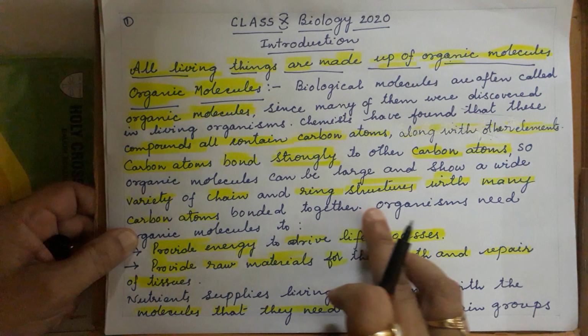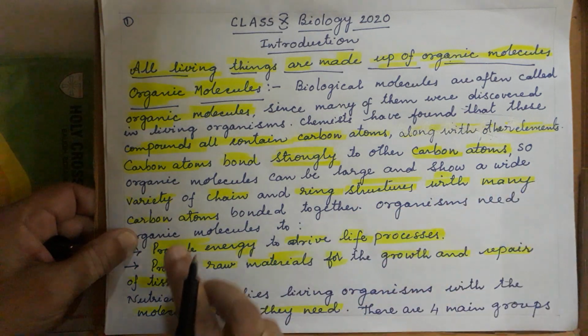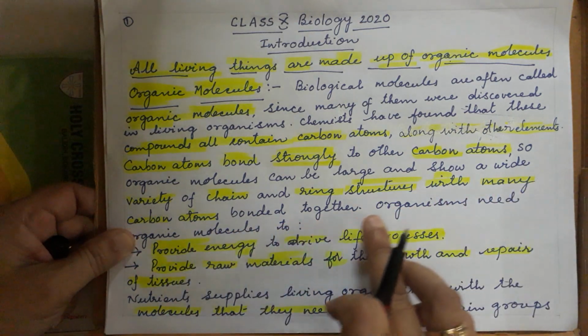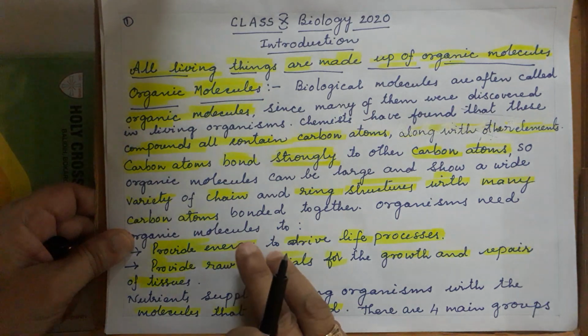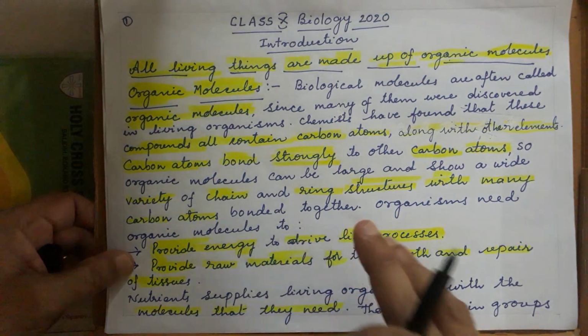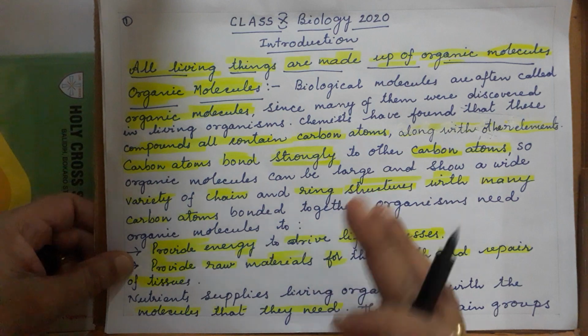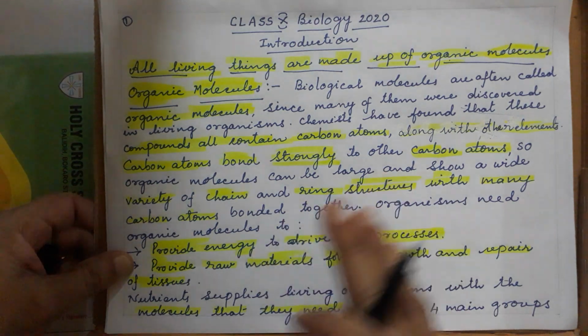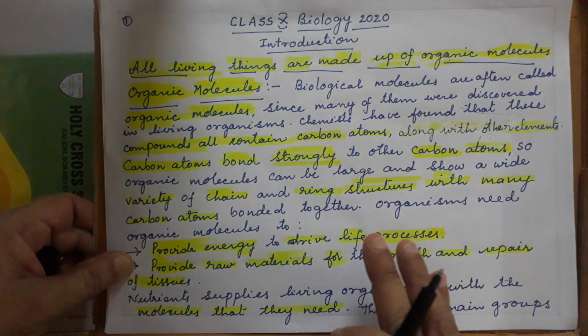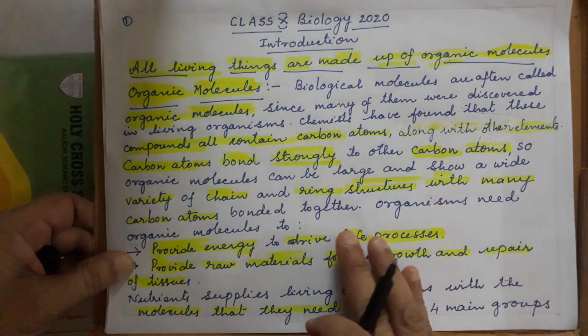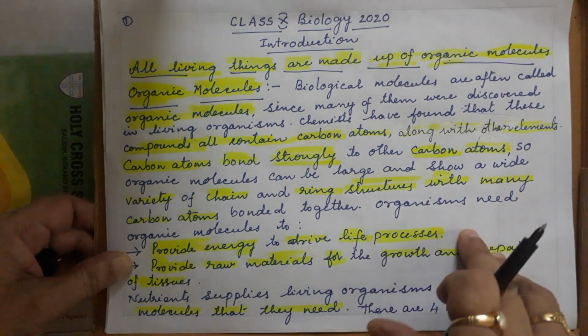So organic molecules can be large and show a wide variety of chain and ring structures with many carbon atoms bonded together, like CH4, C2H5. Carbon atoms and others together make big molecules, and the cell is made up of these big molecules.